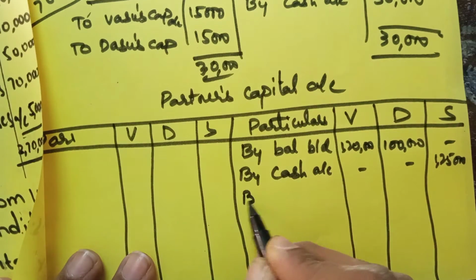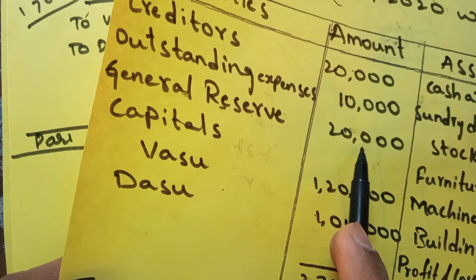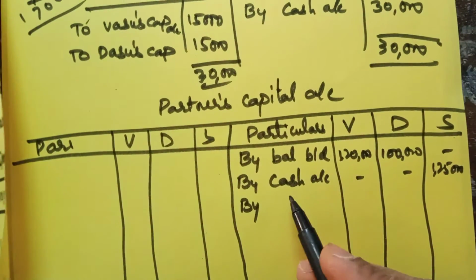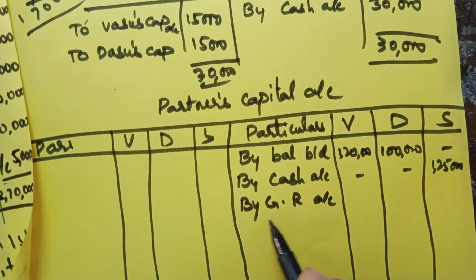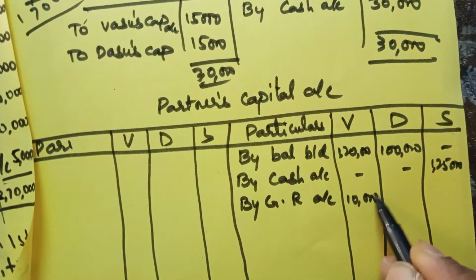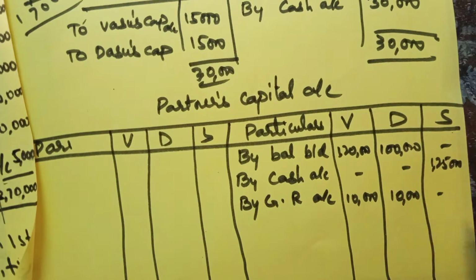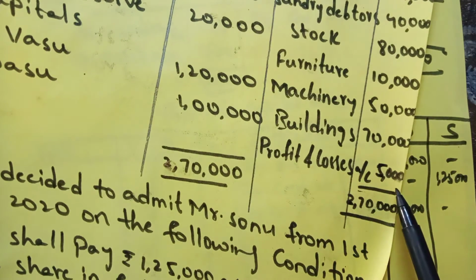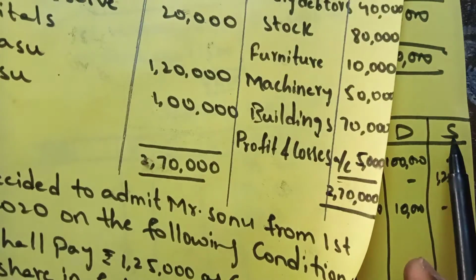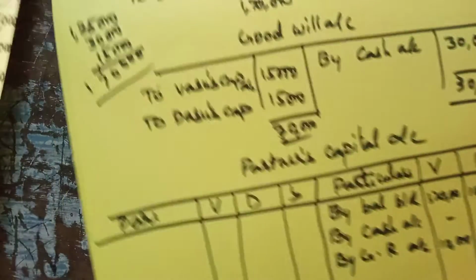Then in the question you have general reserve 20,000, it should be distributed among both. So general reserve account, 20,000 half is 10,000 and 10,000. It should be given only to old partners. Then one more is there here, profit and loss account 5,000. It is on the asset side, so we have to take it on the debit side.